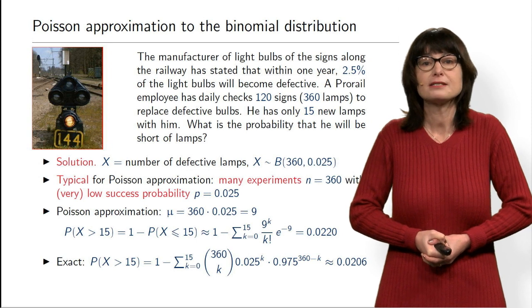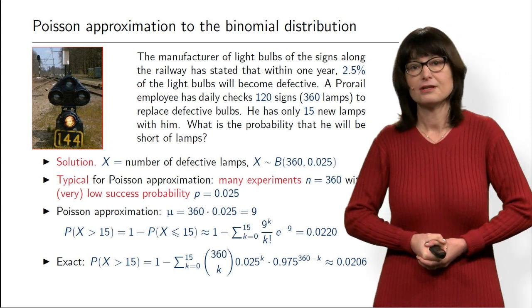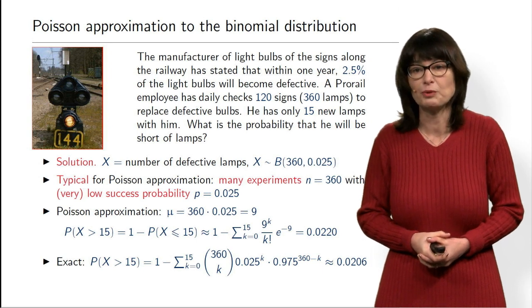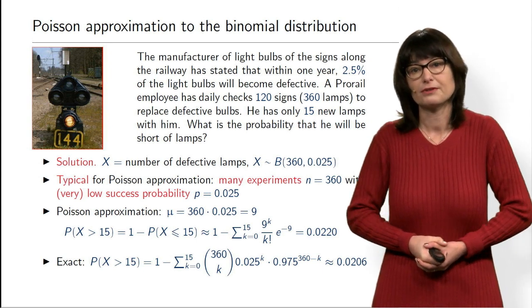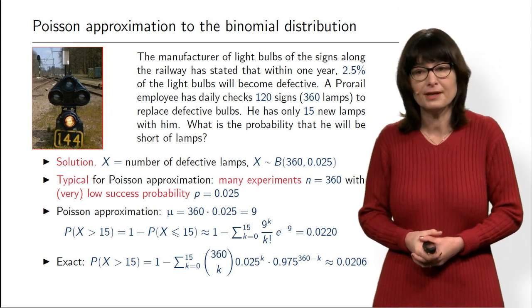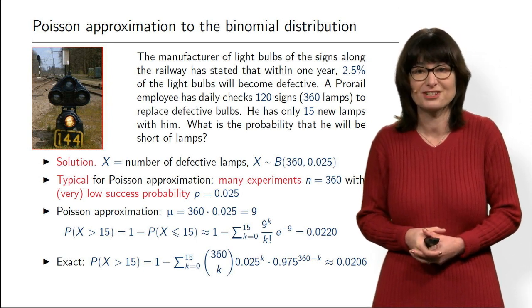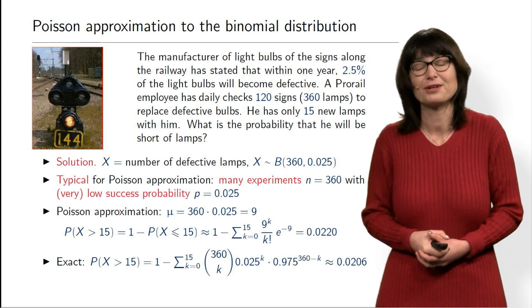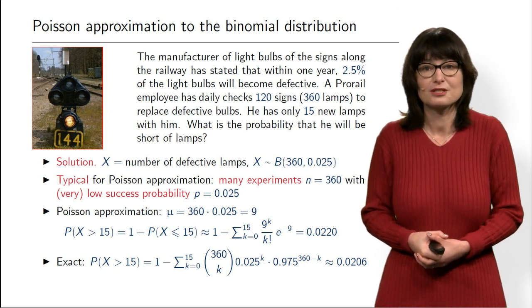And if you think of other applications, for example, stars in the galaxy, in every small piece of galaxy there is a very small probability to have a star, but we have a large space, and therefore many such small places in the galaxy, and therefore the number of stars is Poisson distributed.